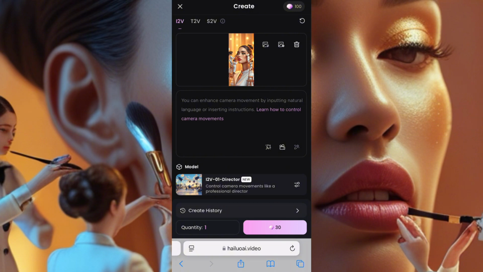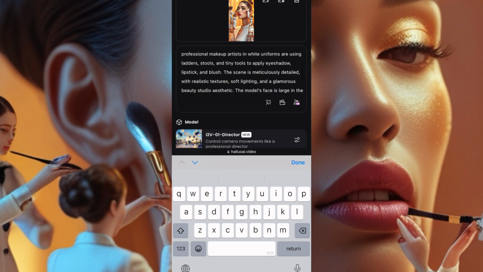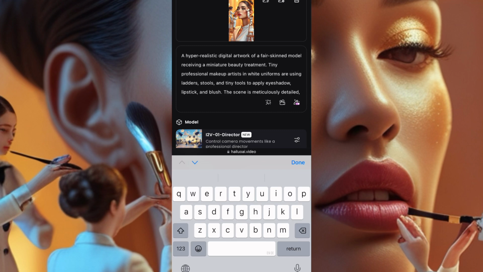So what we need to do is, here where they say you can enhance camera movement, I'll just put in our prompt. This prompt is what's going to make that video be the way it's going to be, because without your prompt, that video will just come out anyhow. This prompt is going to control what is happening in that video.